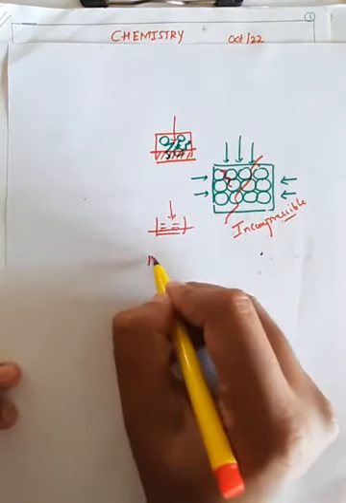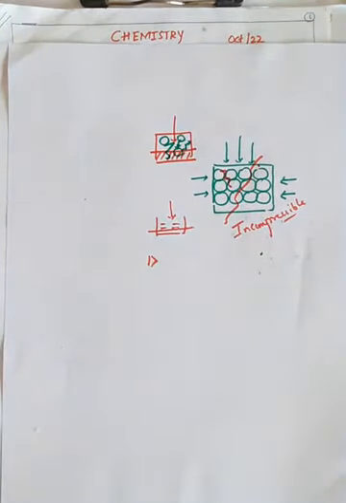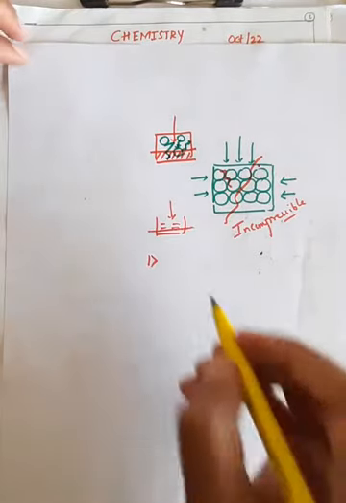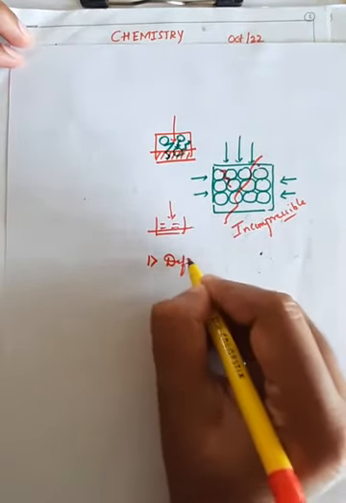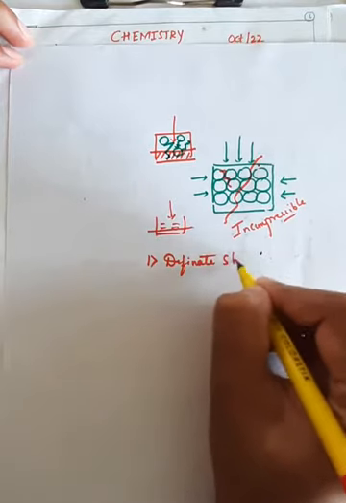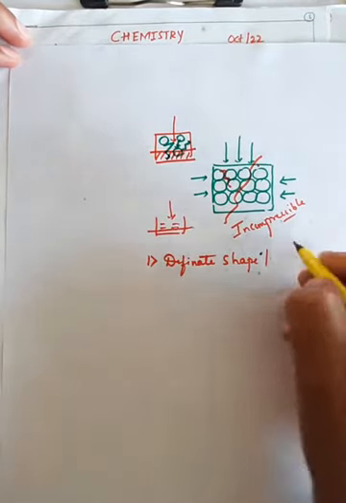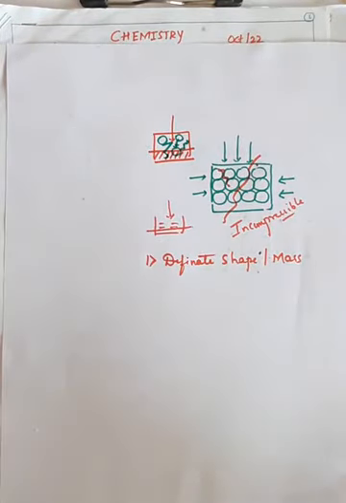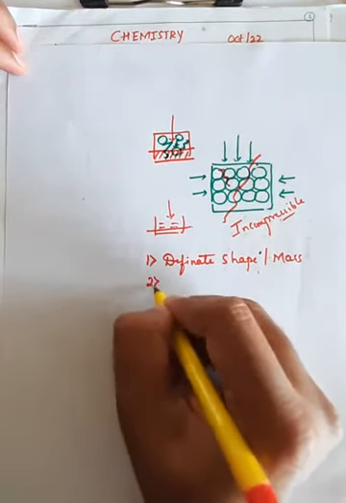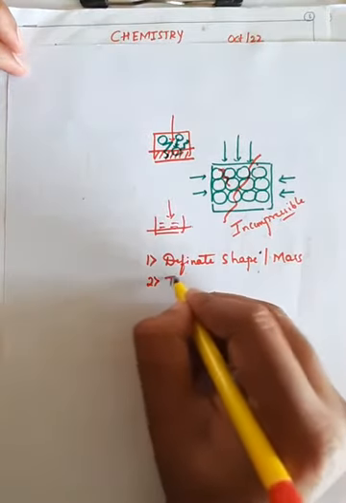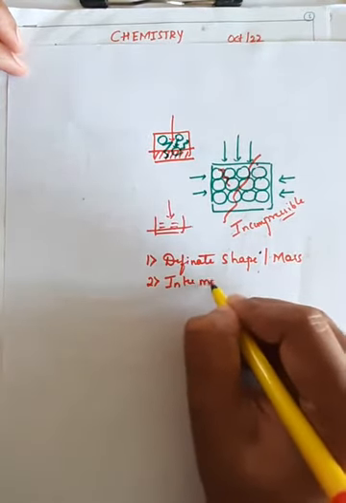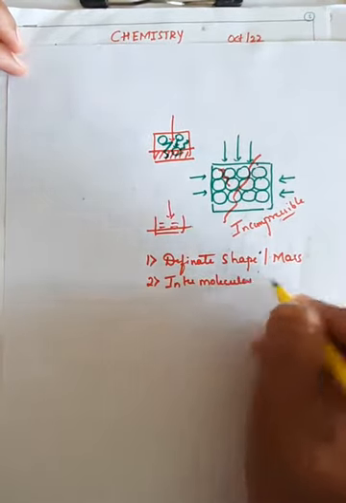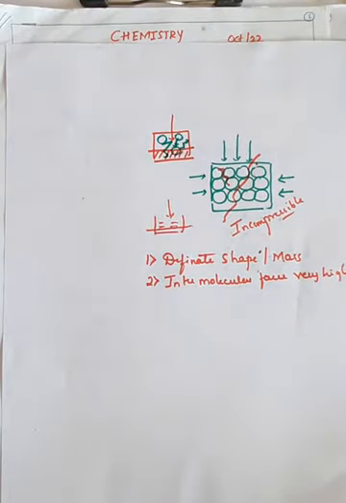So we will list once again. The first important thing was, these have a definite shape, or you can call it definite mass also. Whenever there is a definite shape, it will have a definite mass, right? And the second important thing is intermolecular forces are very high. So the force of attraction between atoms is very high.